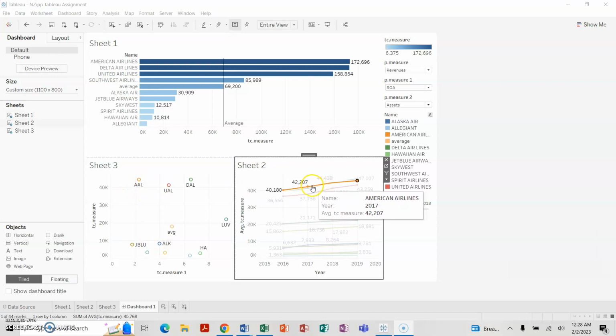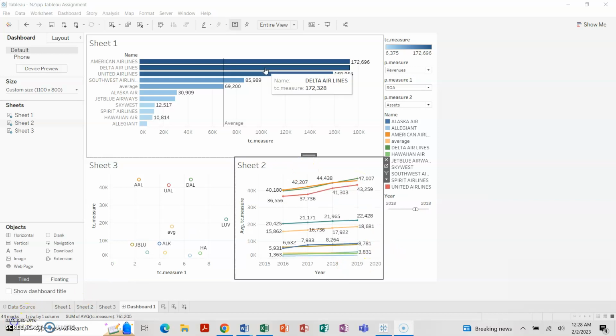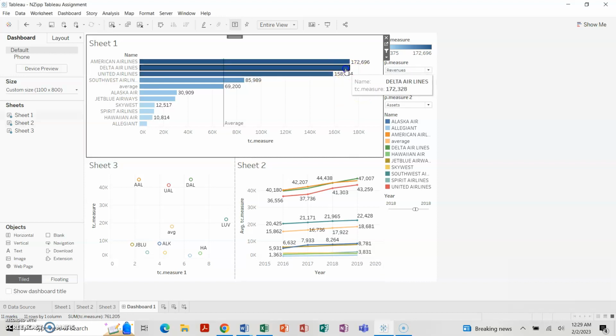And on the line graph here, it shows a pretty high growing trend from 40,180 in 2016 to 45,768 in 2019.